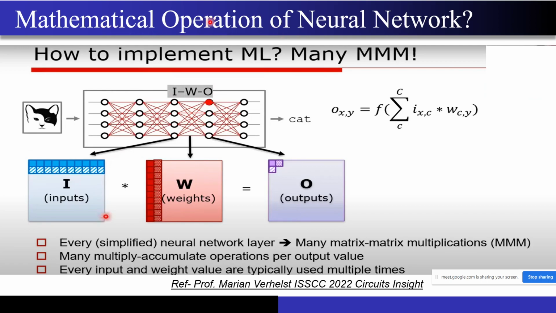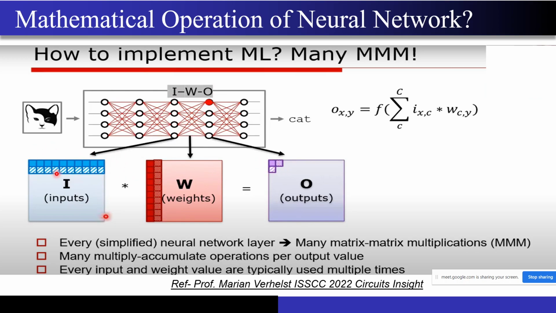So what is exactly the mathematical operation of a neural network? Just imagine this is a picture of a cat, and I am representing this input in the form of a vector, right? I told you to imagine it as a 2D matrix, so this is what I am presenting over here. And now these arrows that you are seeing over here, each of them has its weight, right? So what happens when this input gets multiplied by this matrix? Then you will get a particular value.